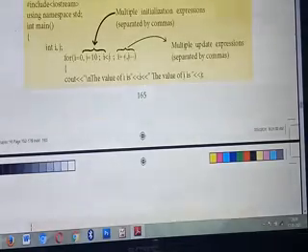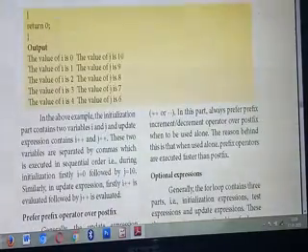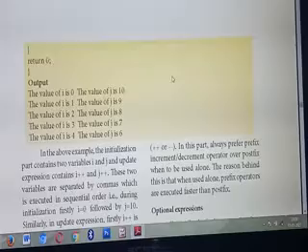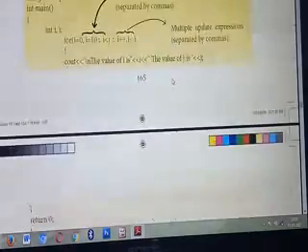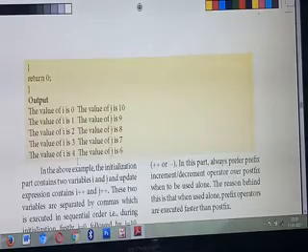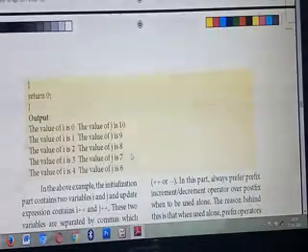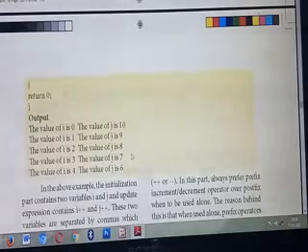So 2 is less than j. The value of i is 2. j minus minus, already 9, 9 minus 1, the value is 8. Understood? So it will execute until the condition becomes false. Here the last value of i you got is 4, and 4 is less than 6. After that you can't proceed further. Understood multiple initialization and multiple update expressions? Okay.